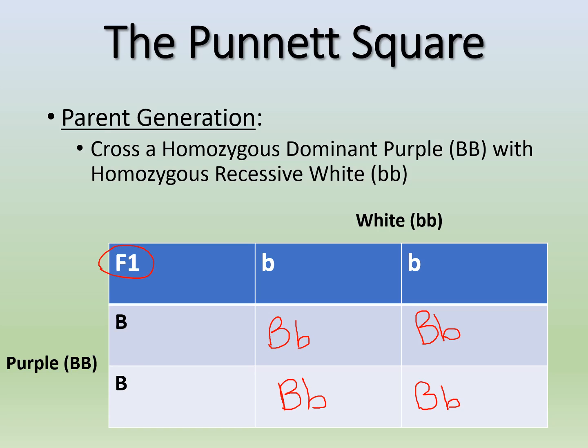So that means that our child generation, our cross between these two parents, will always give you this heterozygous big B, little b. But what's the phenotype of all of them? That's right, they're all going to be purple, because of that dominant B, okay?